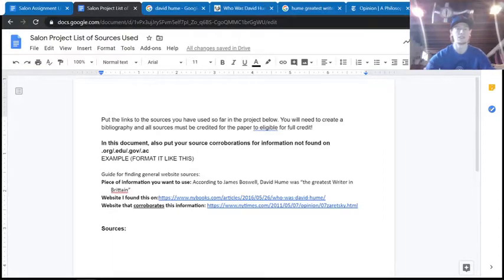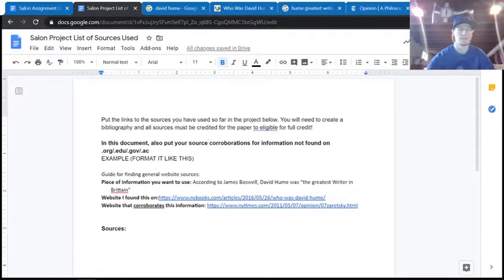So this document is going to be for all your sources, but there is one big outlier we have to identify here: in this document, we're also putting your source corroborations, which I'm going to guide you with right now in this video. Corroboration, real quick, means confirming what someone else is saying. So if two sources say the same or similar things, they corroborate, or confirm, each other.